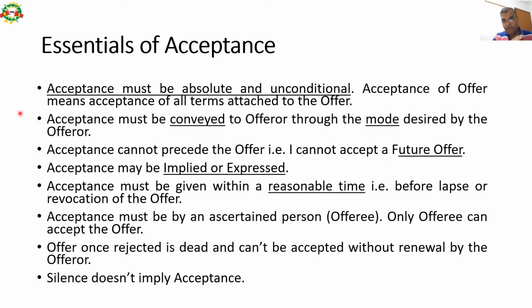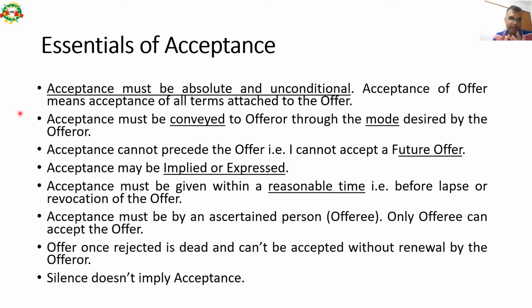If you remember, in one of the examples I offered to sell something subject to the condition that you give me your acceptance through telegram, but instead of telegram you sent me a letter of acceptance. So you did not send your acceptance through the mode desired by the offerer.